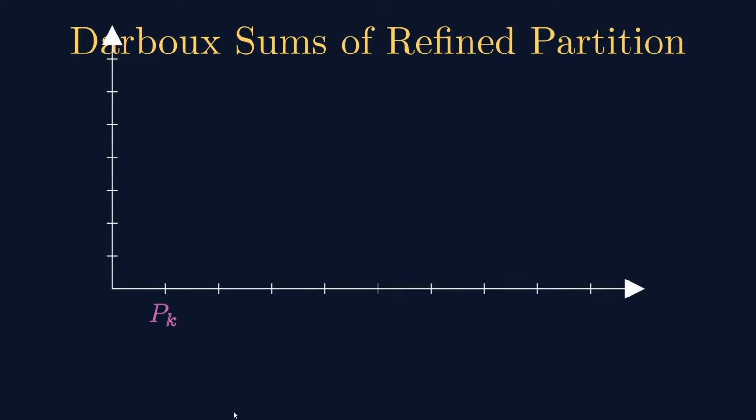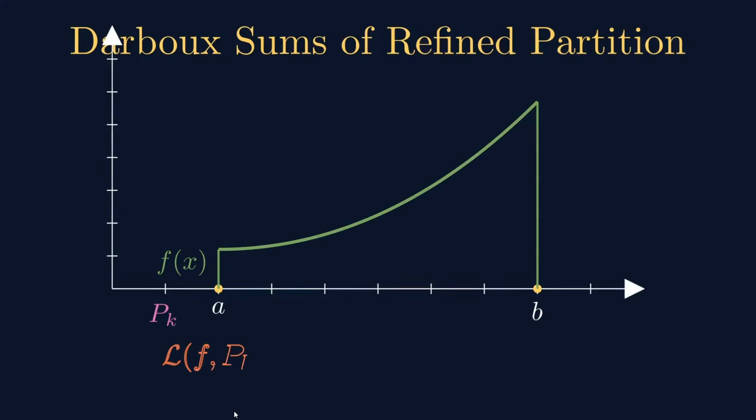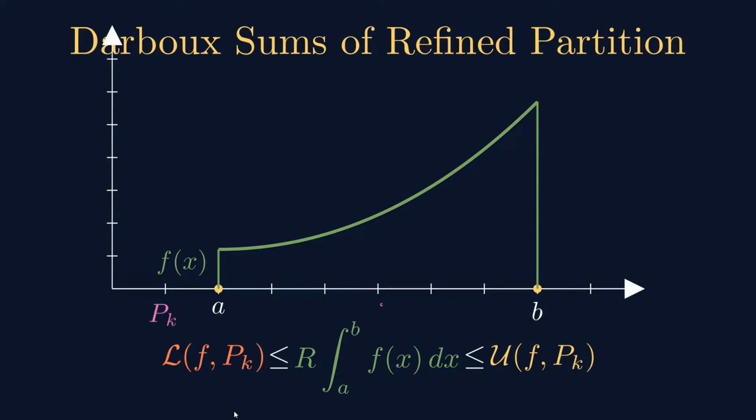The original partition Pk has only two partition points, a and b. This is the original partition Pk. This is the graph of the function, and we have this basic inequality: L(f, Pk) is less than or equal to the Riemann integral from a to b of f(x) dx, which is less than or equal to U(f, Pk). This is the relationship. Now let us introduce a new point c, and we have a new partition Pk+1.